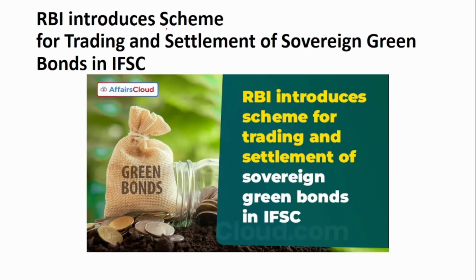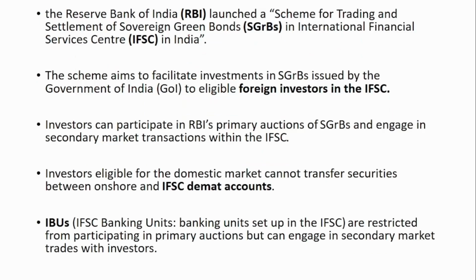The next news is about RBI introducing a scheme for trading and settlement of sovereign green bonds in IFSC. The sovereign green bonds are used to invest in the renewable energy sector. Money raised from these bonds will be utilized in the renewable energy sector. This is the purpose of the sovereign green bonds. In order to allow the NRIs to invest in the sovereign green bonds, a new scheme has been introduced for the trading and settlement of sovereign green bonds. So the Reserve Bank of India has launched a scheme for trading and settlement of sovereign green bonds in the International Financial Service Center in India.